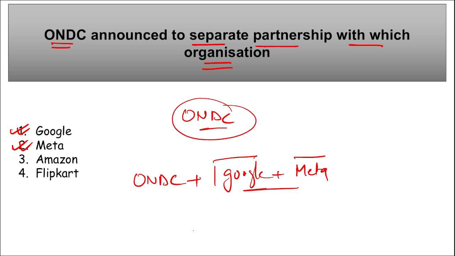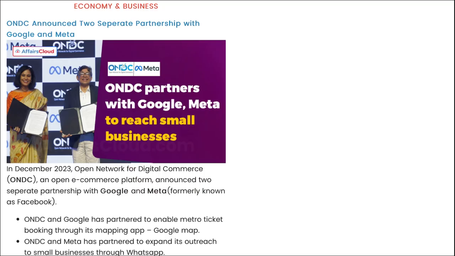And why was this partnership announced? That is basically to reach the small businesses. In simple terms, to reach the small businesses. Here ONDC and Google have partnered to enable ticket booking through their Google Map application. We know in Google Map you can see all the locations now, right? And to allow users to book metro tickets using Google Map only, this facility was provided between ONDC and Google. And with Meta, let me show you here.